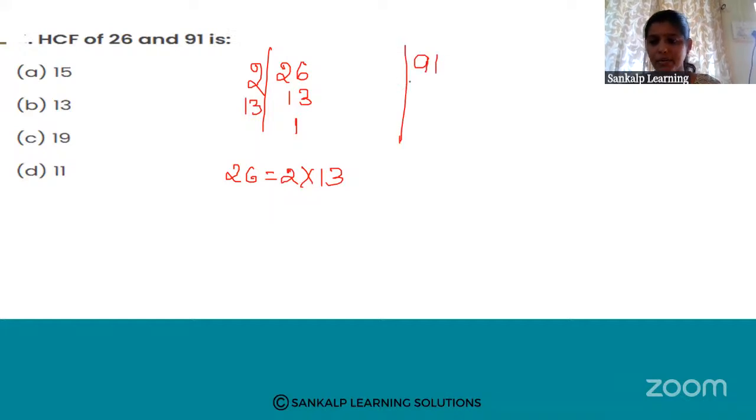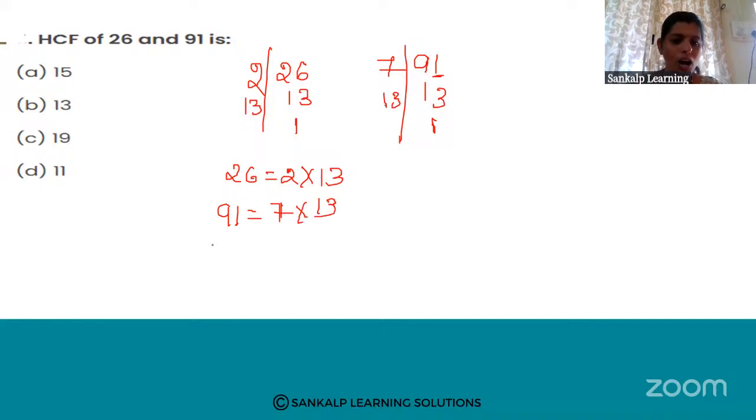91. So 91 means what? See, in the units place, an odd digit is there, so it is not going to be divisible by 2. So we'll try 3. 3 is also not possible because 3 threes are 9, but 1 remains. Next, 5. 5 is also not possible. Next, we'll try 7. 7 thirteens are 91. 13 is a prime number. That means 91 is equal to 7 into 13.